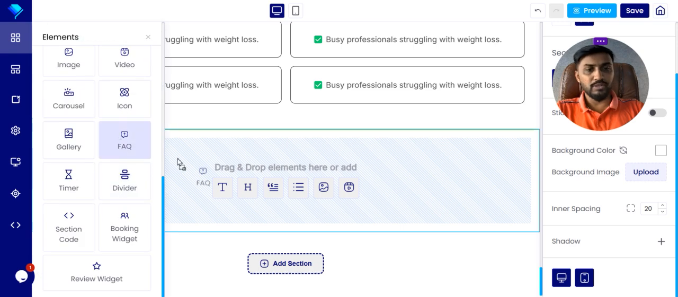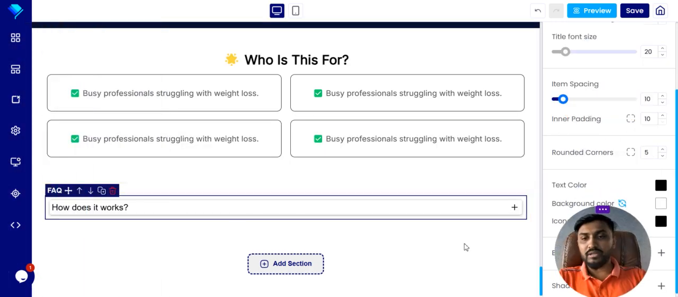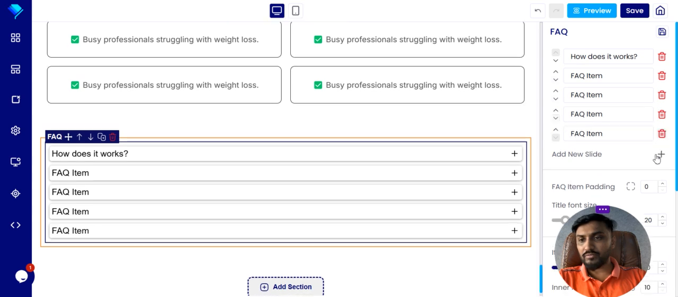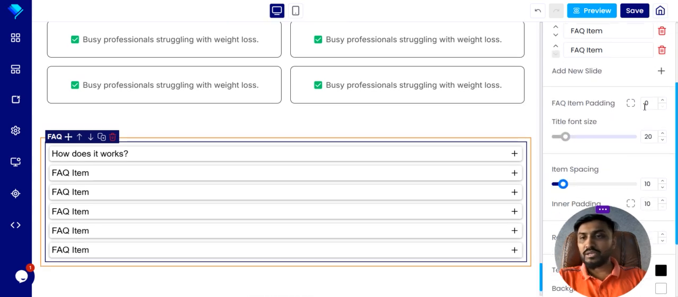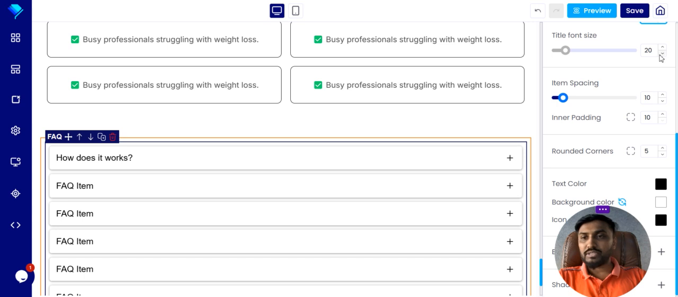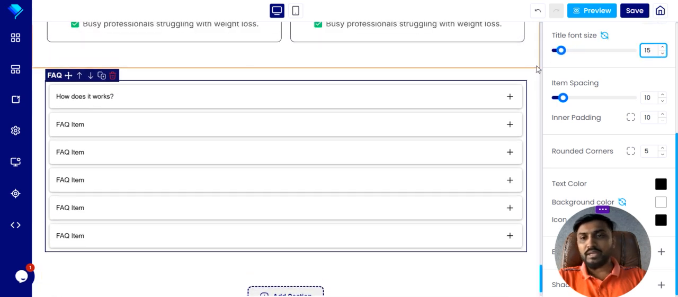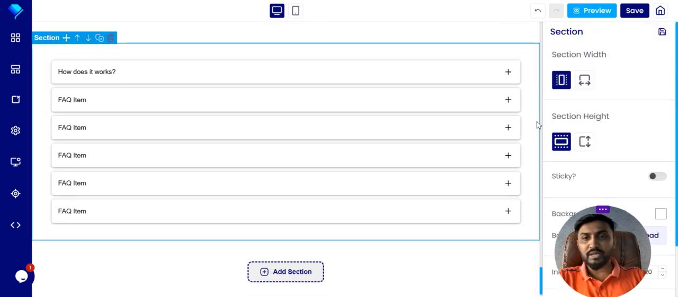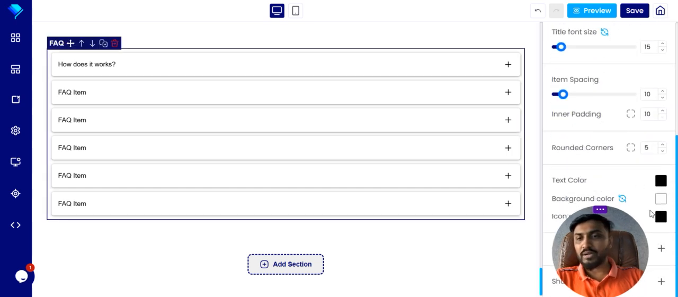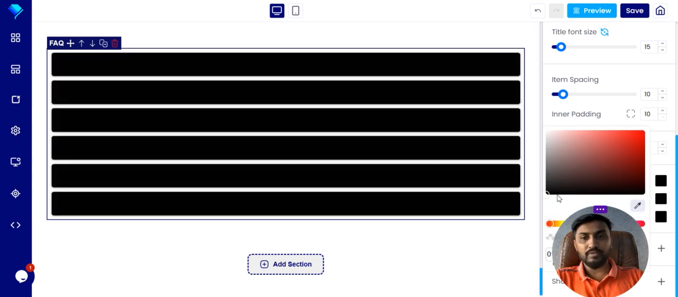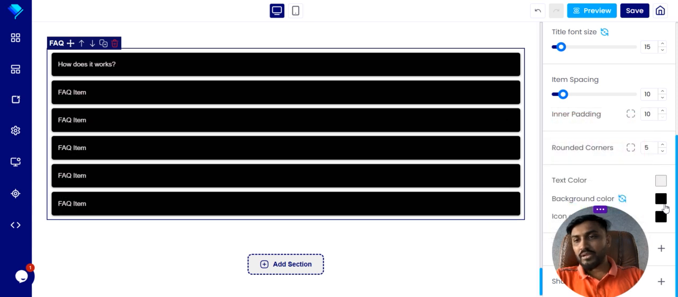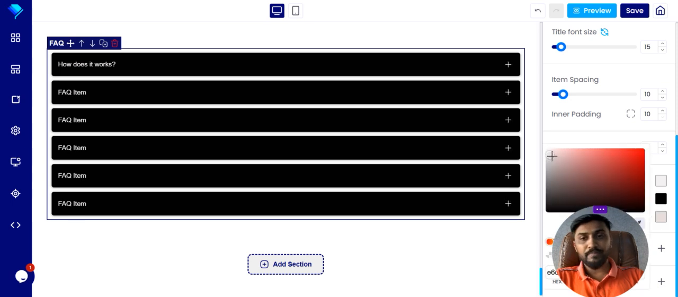If you want to add FAQs, for example, you can just drag and drop over here, and once you click on FAQ, you can add 3 or 5 FAQs. You can increase the FAQ items padding, like just 10, and font size, for example, 15. Then click on this section, wrap the container, as well as on the row and on this card. If you want to change the background color, this is the normal color, for example, black. Maybe the text color you want to keep white. You also want to keep the icon color white.